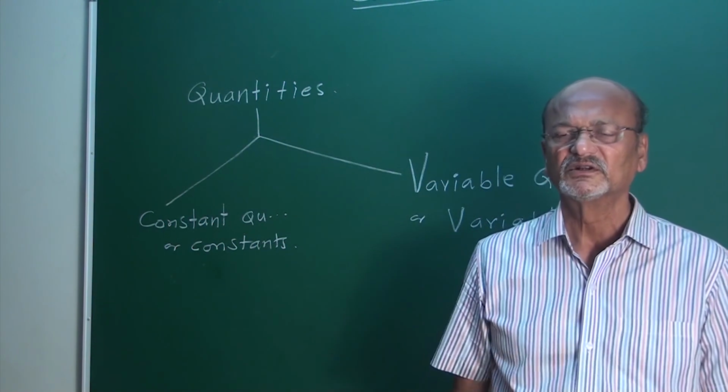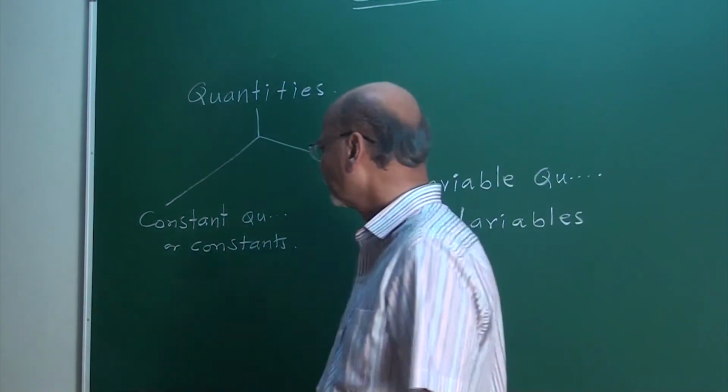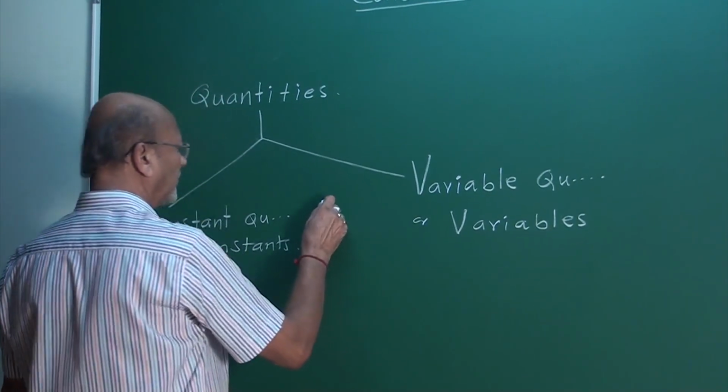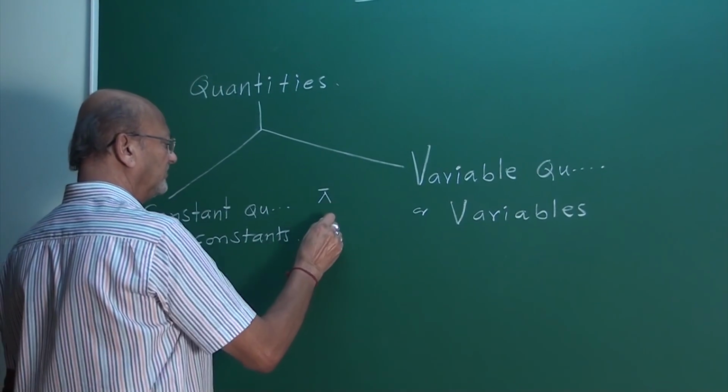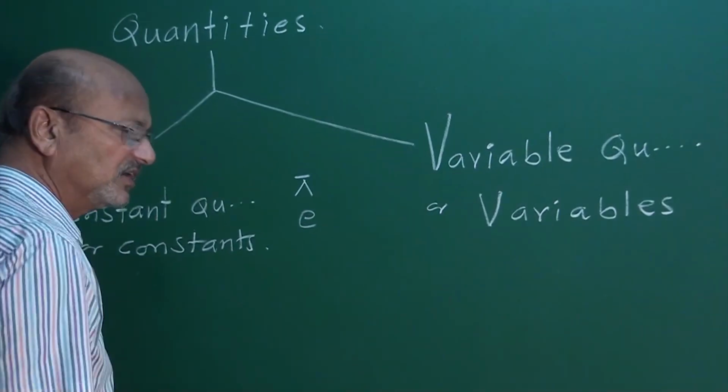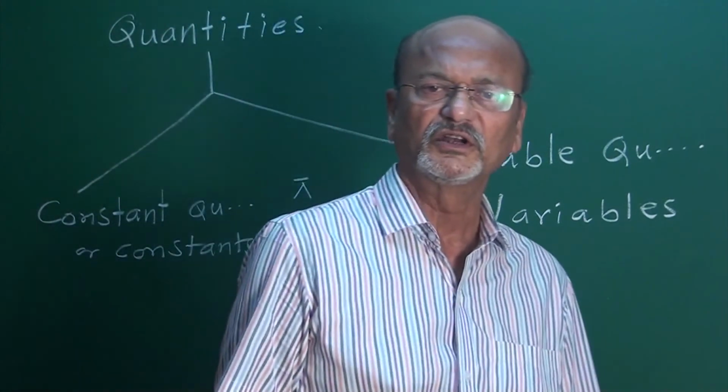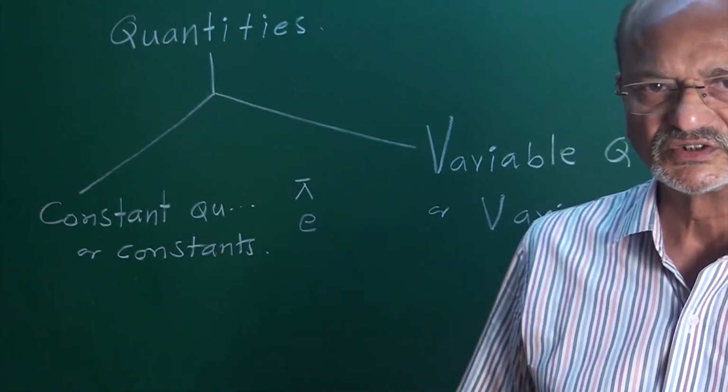Connected with mathematics, the value of pi, then the exponential constant e. All these are constant quantities, my friends.